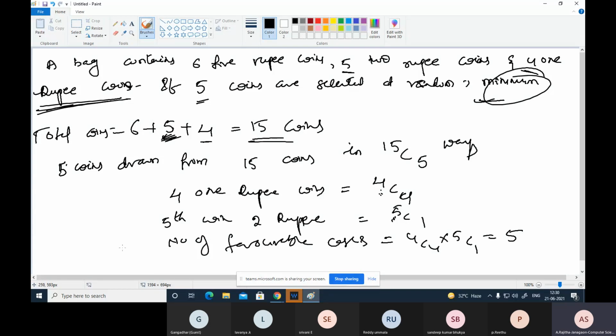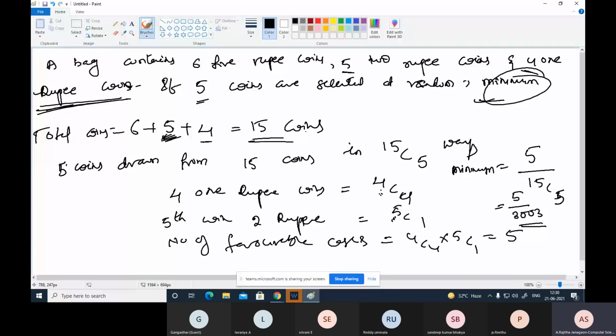Now probability that amount will be minimum is what? Minimum amount equal to 5 divided by 15C5.